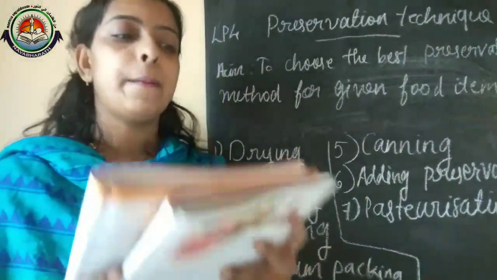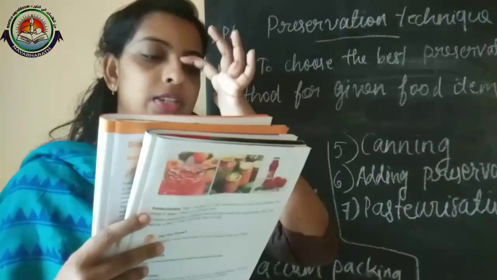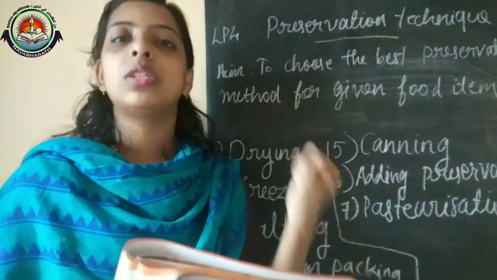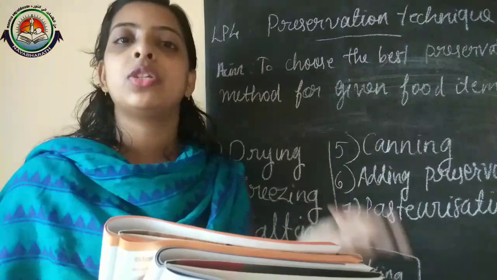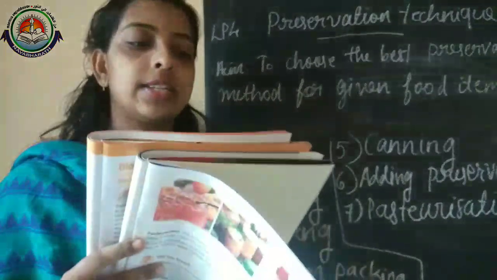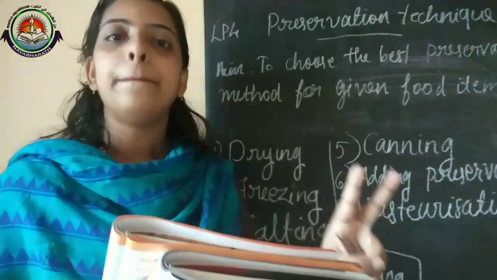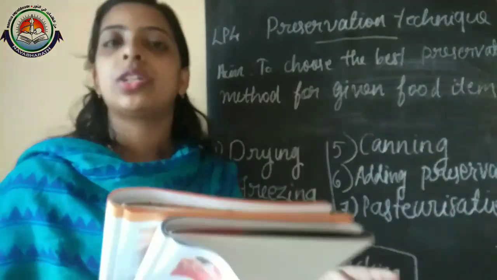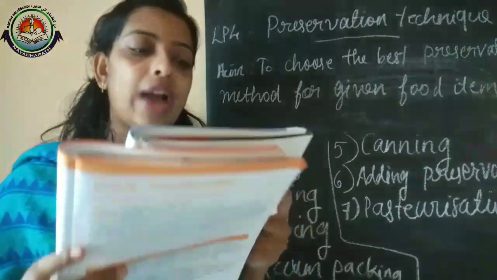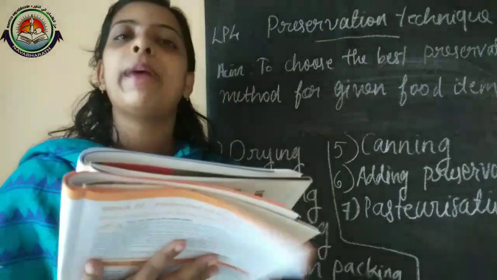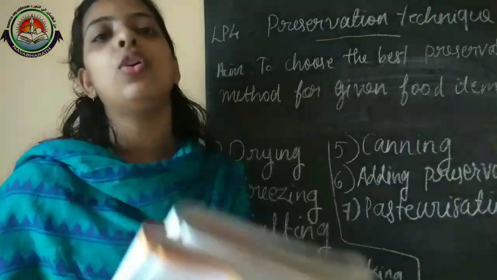Next one is refrigerating: mainly cooked food, vegetables and fruits. Freezing: chicken, meat and fish. And next one is vacuum packing, which is mainly for nuts, pulses, vegetables and fruits.